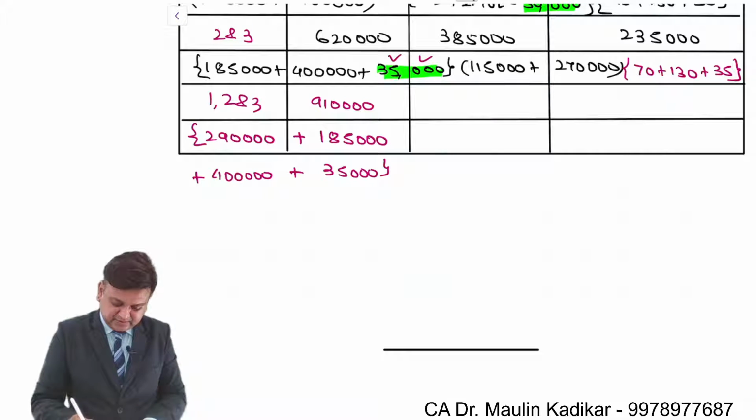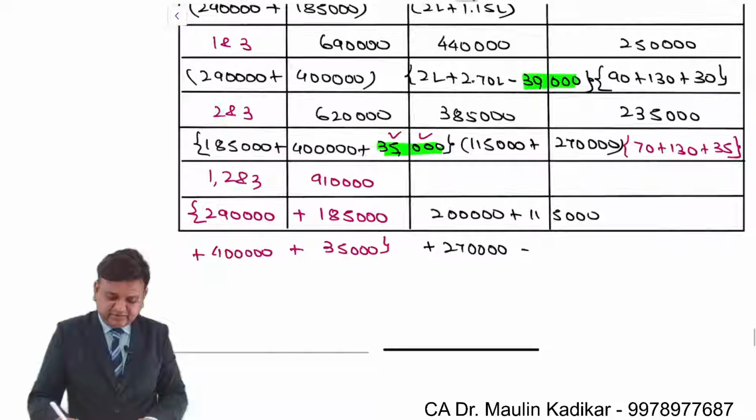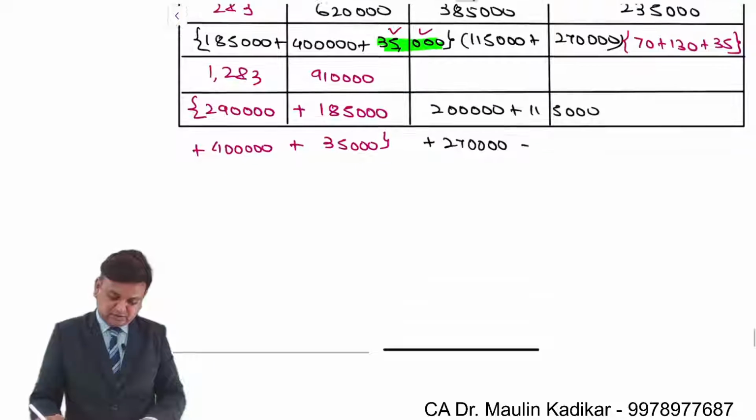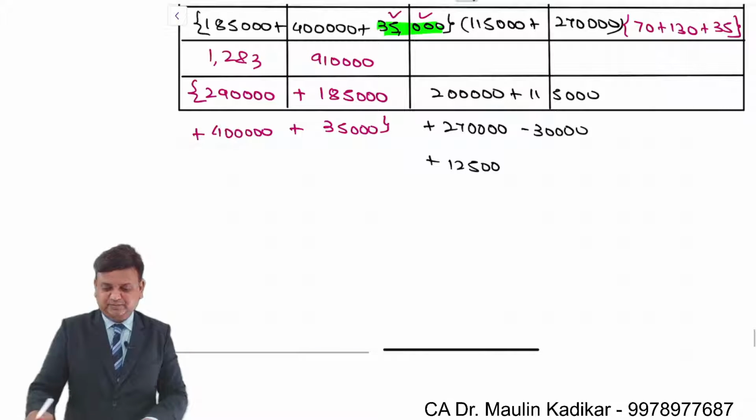Investment: 2 lakhs plus 1,15,000 plus 2,70,000. However, it will reduce by 30,000 because one machinery will be common. At the same time, 1,25,000 is an additional amount of investment required.